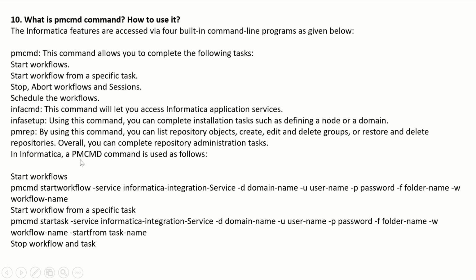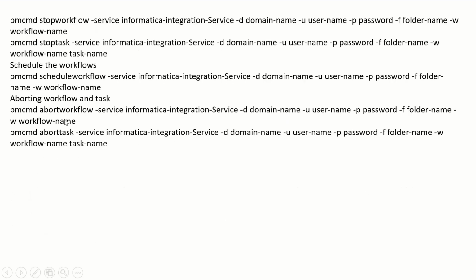In Informatica, PMCMD command is used as follows. So there are some steps. So these steps I'm not dictating here, because you can just pause the video and write those steps. So these are the steps, PMCMD command steps. You just pause the video here and you can note down these commands if you want.